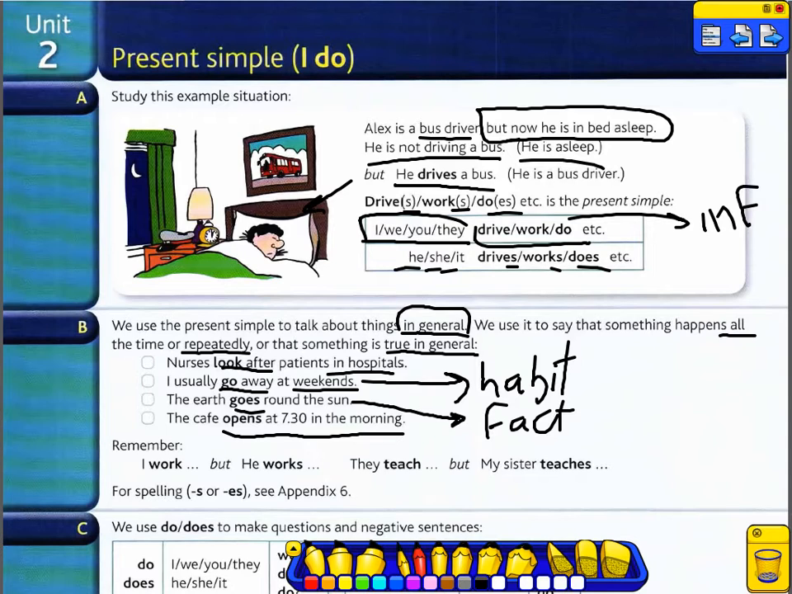For example, remember that we use the verb infinitive with I, we, you, they. Like I work, but he works. They teach, but my sister teaches. If we have a verb that ends with ch, we put es at the end of the verb.